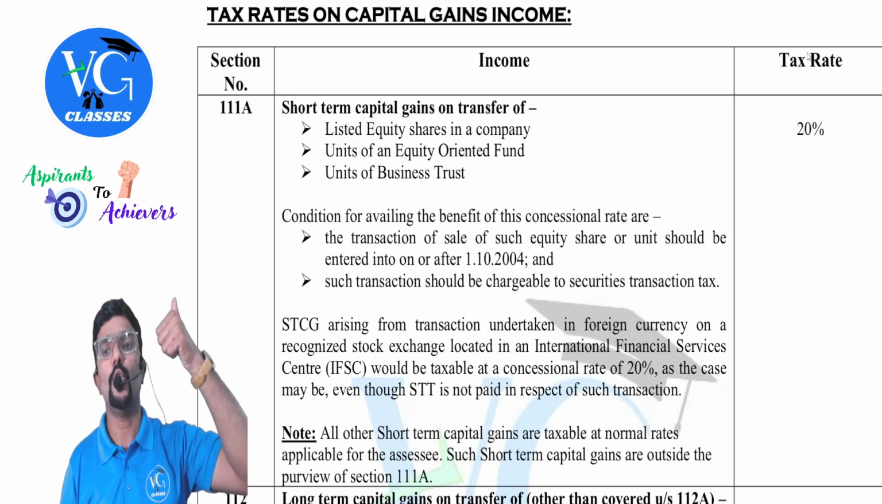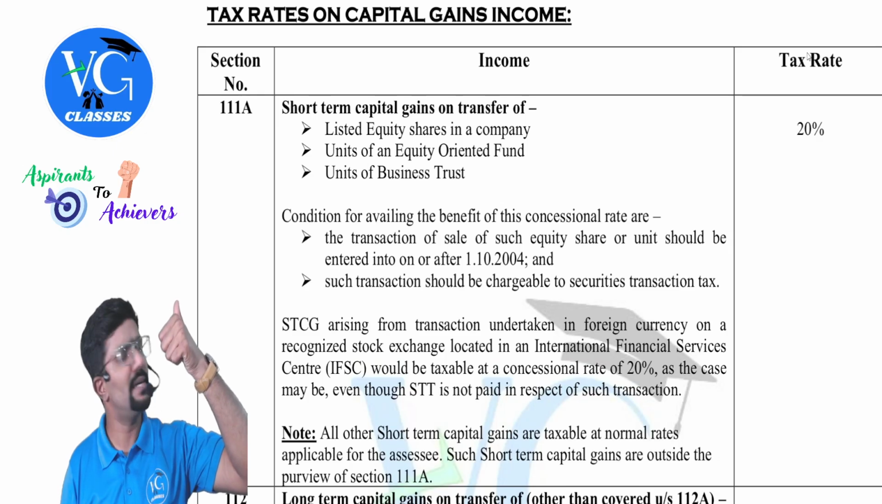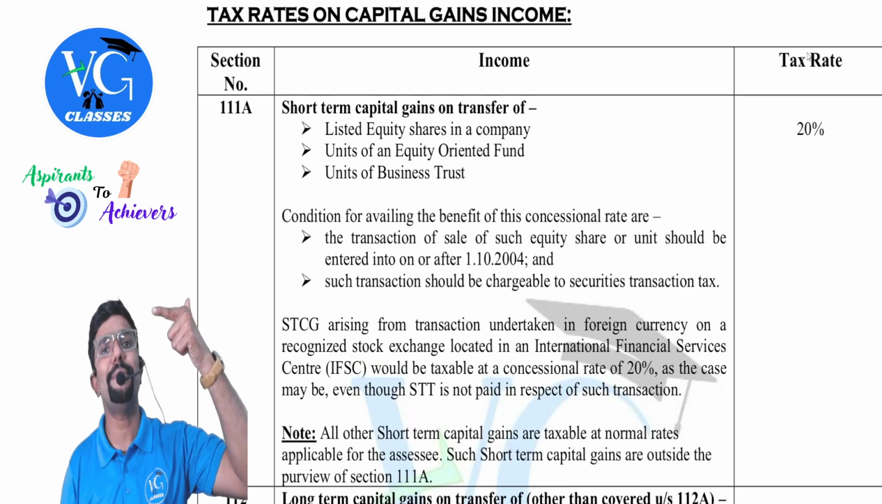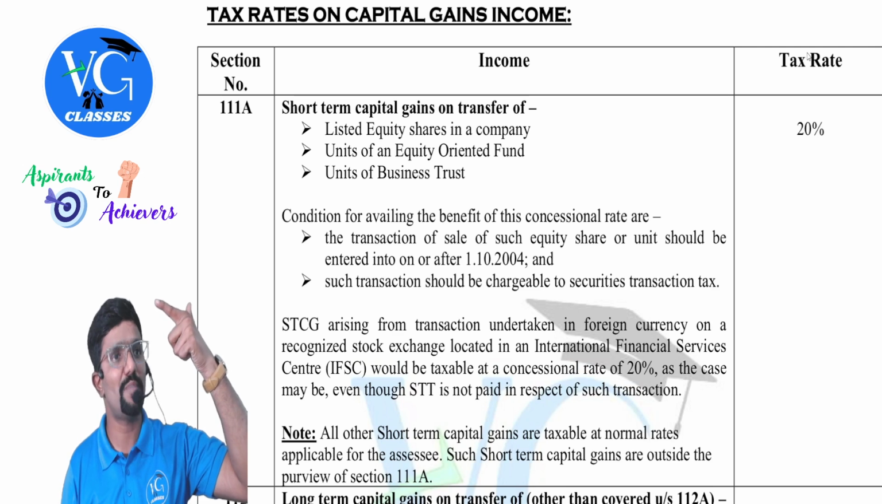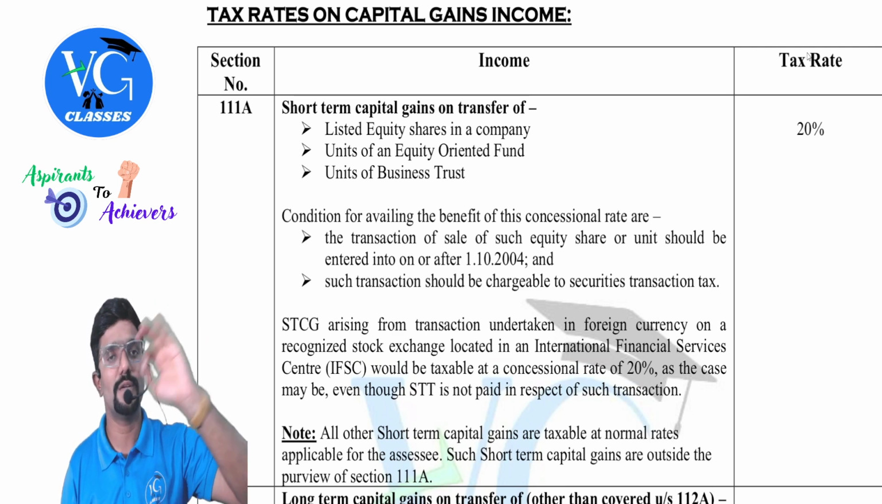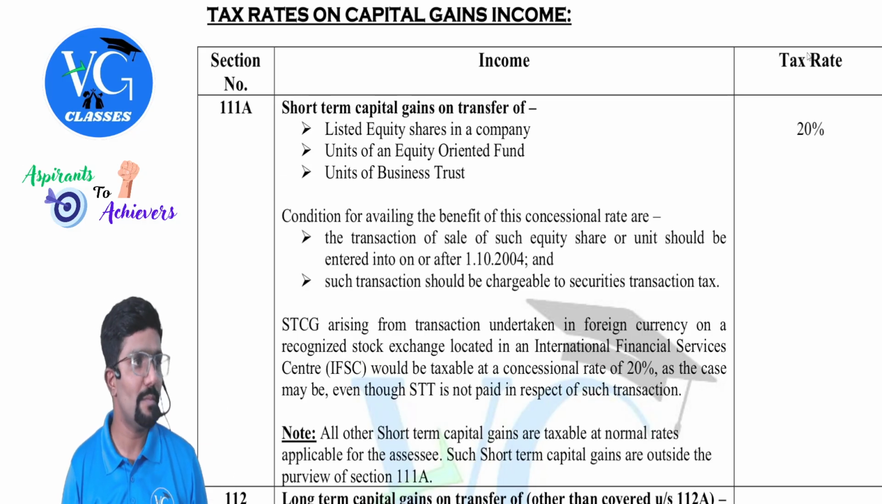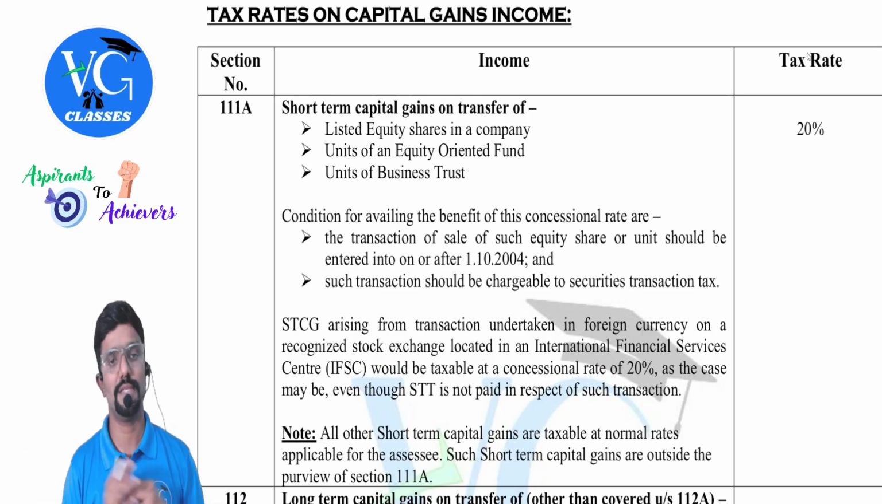Long-term capital gain on the transfer of any asset is always special. Short-term capital gain on the transfer of LEFT is special, whereas for any other asset it is normal income, taxable at the normal rate applicable to the assessee.